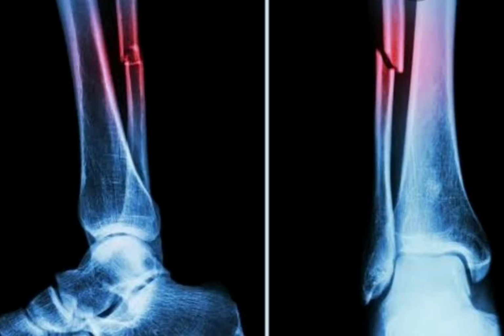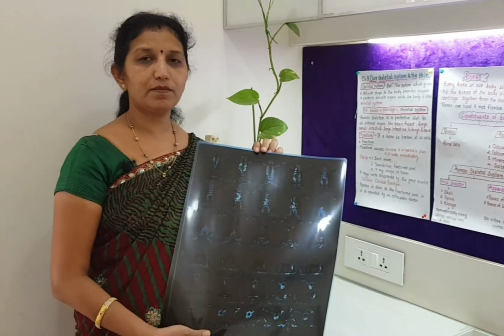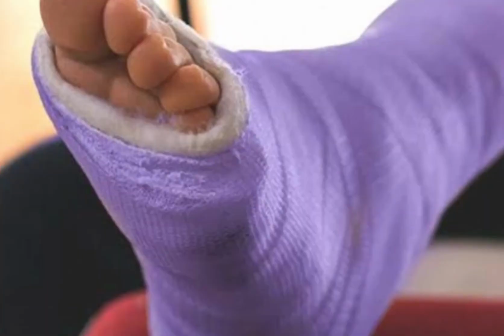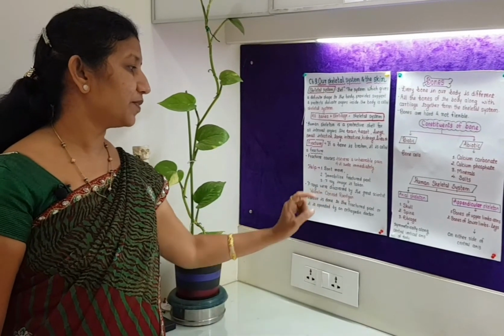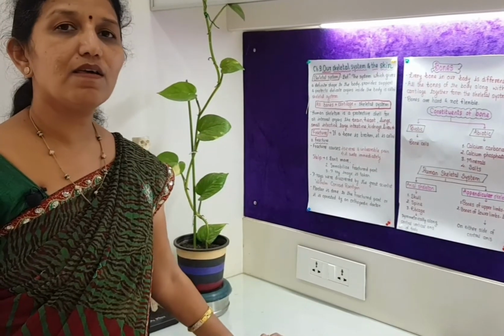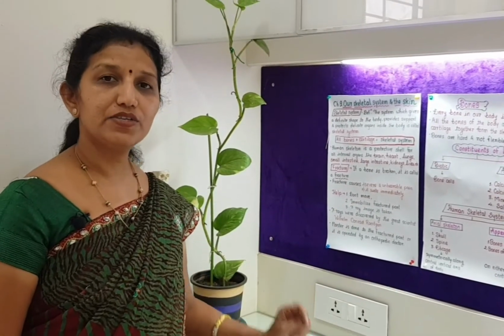When we go to the doctor, the doctor will suggest us to do an X-ray, and in that X-ray image on the dark film, the doctor will conclude whether it is a fracture or not. If there is a fracture, plaster has to be done. The doctor will suggest that plaster is to be done to that fractured part, and if it is more injured, then it is operated on by an orthopedic doctor.